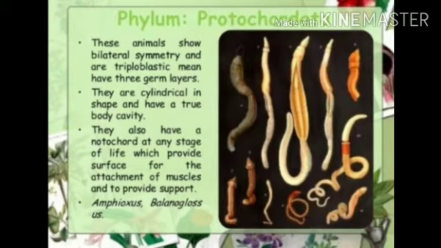Protochordates may not have a proper notochord present at all stages in their lives or for the entire length of the animal. Protochordates are marine animals, for example, Balanoglossus, Herdmania, and Amphioxus.